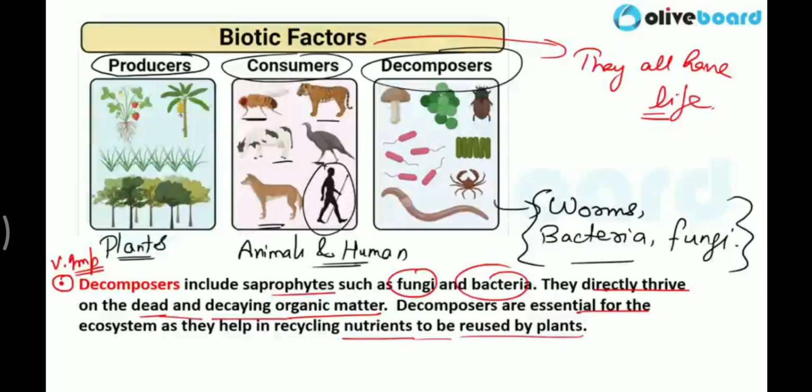They take energy from those decaying organic matters and release a few substances into the environment and soil. Plants or producers use that substance to flourish, to grow. Grass uses these kinds of organic matters to grow, and plants also get some minerals, and that's why they grow. So basically decomposers are very important, and they are the last part of the food chain.